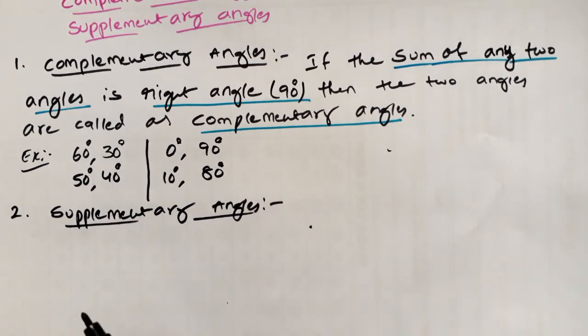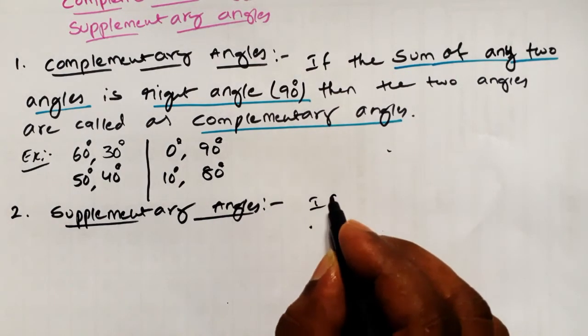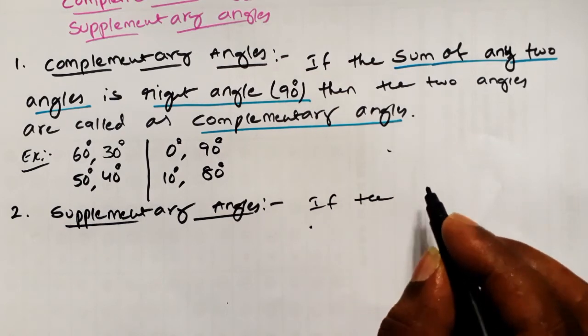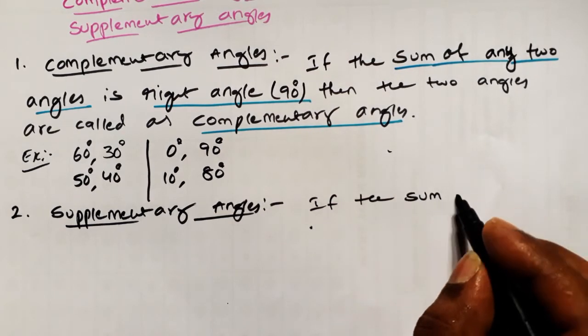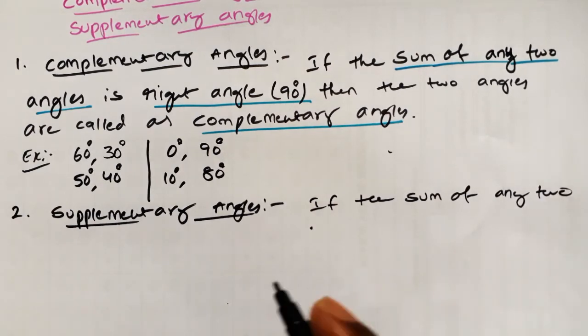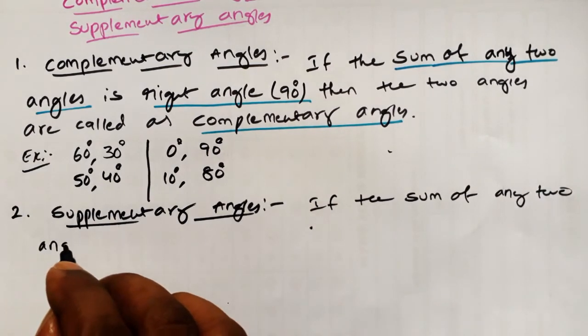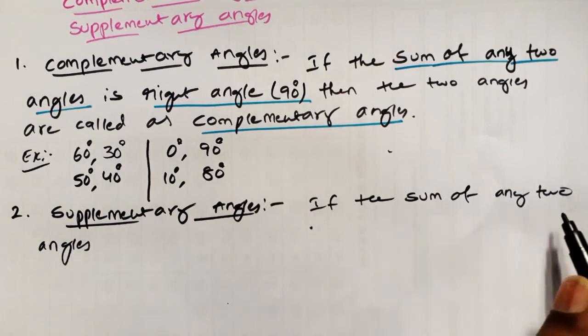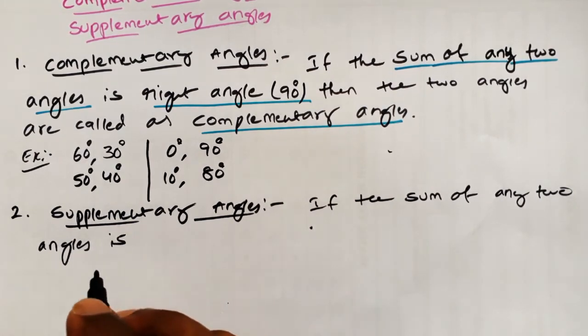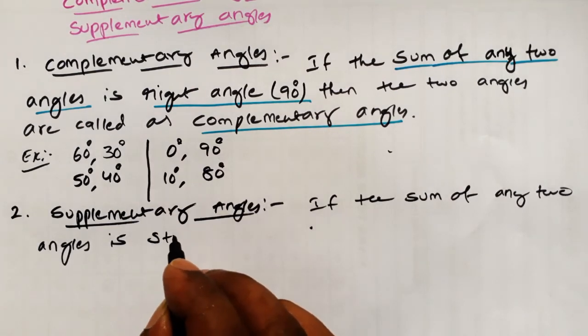From that we can understand what it is. If the sum of any two angles is a straight angle,